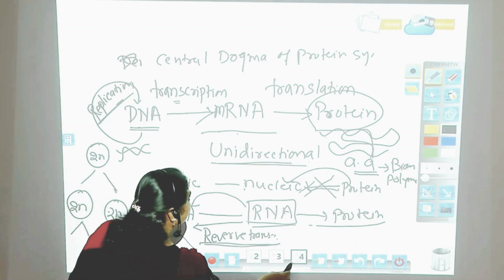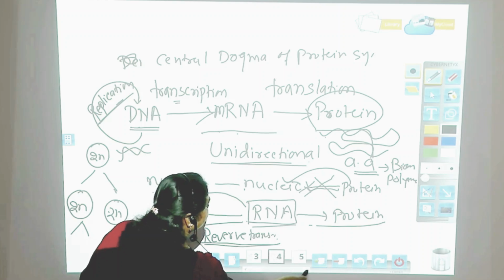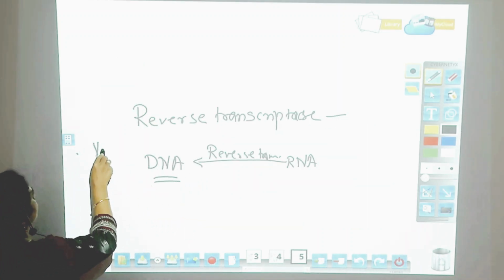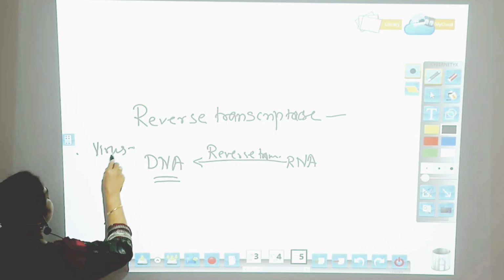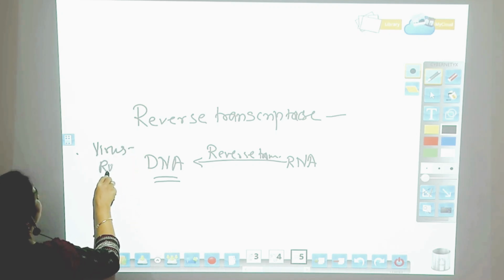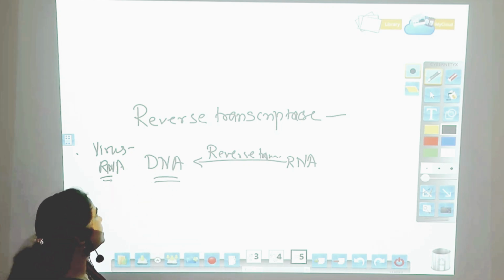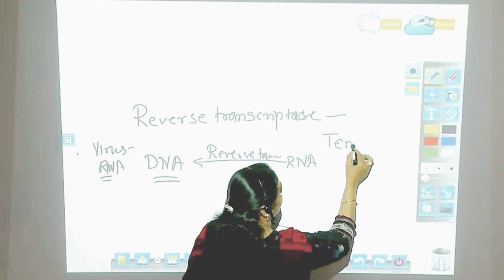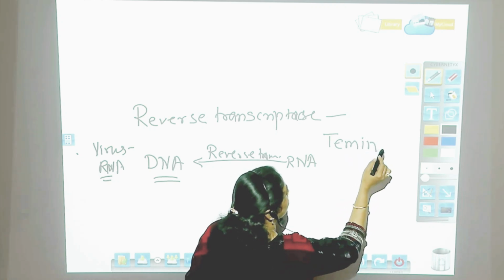Now this reverse transcription, in case of viruses where the genetic material is RNA, is possible, and this was given by a scientist named Temin, and hence it is called Teminism.